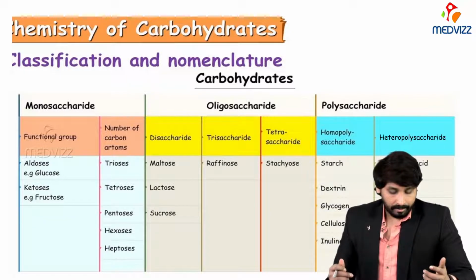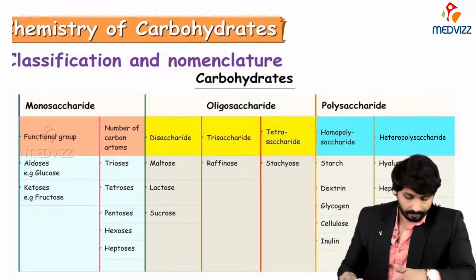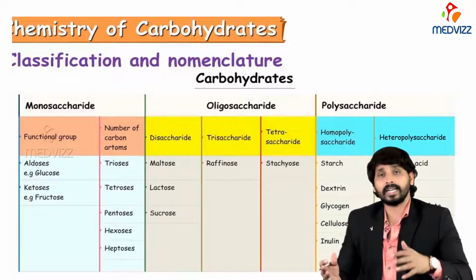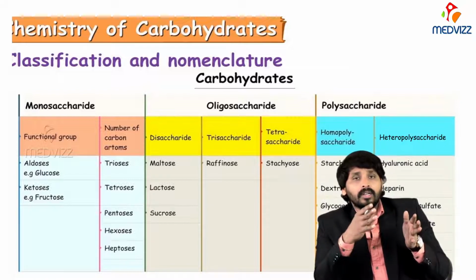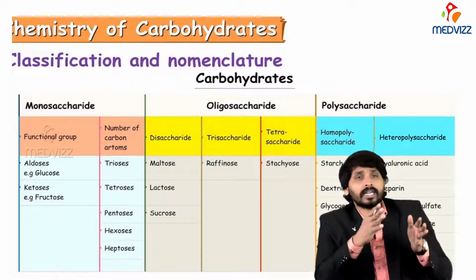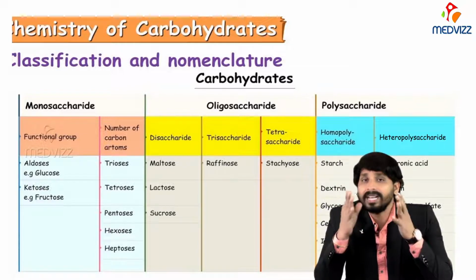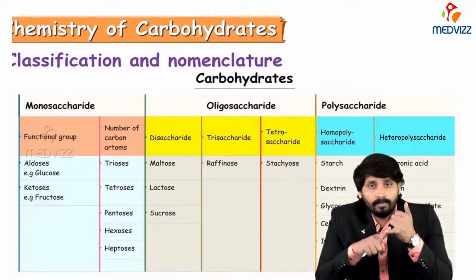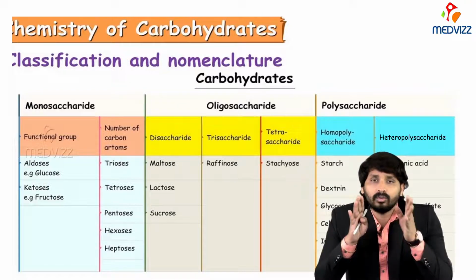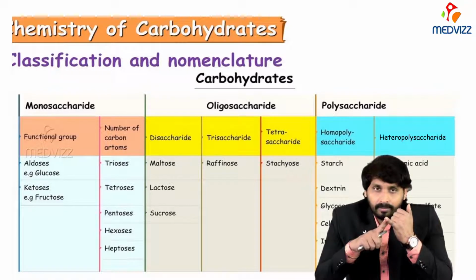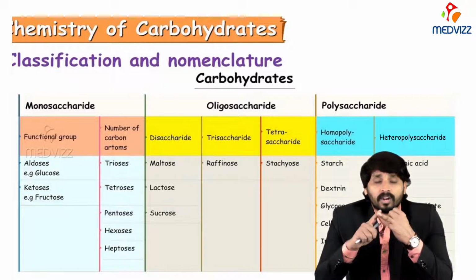So in this table, I have broadly classified carbohydrates into three types: monosaccharides, oligosaccharides and polysaccharides, and I have also mentioned the sub-classification of each carbohydrate. Monosaccharides are again sub-classified into two types. Based on what basis? Monosaccharides are classified on the basis of functional group, and the other classification is based on the number of carbon atoms.